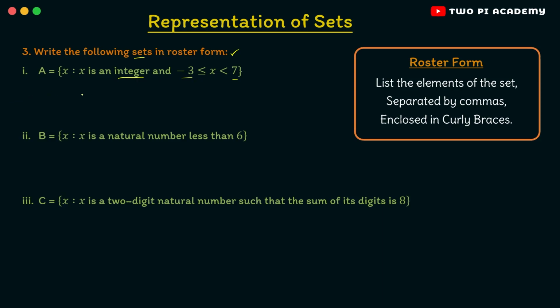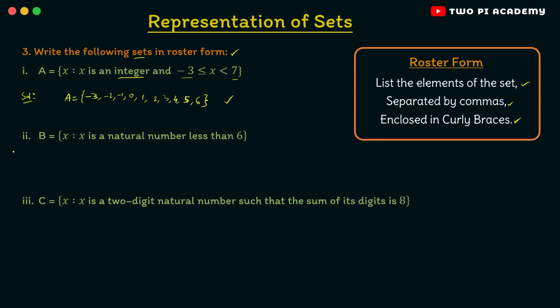So therefore the elements in the set start with minus 3, and since it is less than 7, they will end with the number 6. So in the middle we have minus 2, minus 1, 0, 1, 2, 3, 4, 5 and finally 6. So here we have listed the elements in the set, and now we have to separate them by commas, and clearly we separated them with commas as well, and finally we have to enclose them in curly braces. So this is our set capital A in the roster form. So this is the solution of our problem.